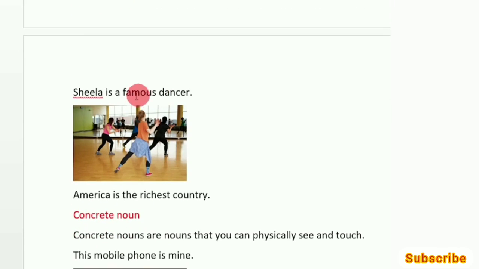So let us see a couple of sentences. Sheila is a famous dancer. So Sheila is a proper noun. Why? Because we are specifically talking about Sheila. Look at the next sentence. America is the richest country. Here America is the proper noun. Why? Because we are specifically talking about America. So country is a common noun.